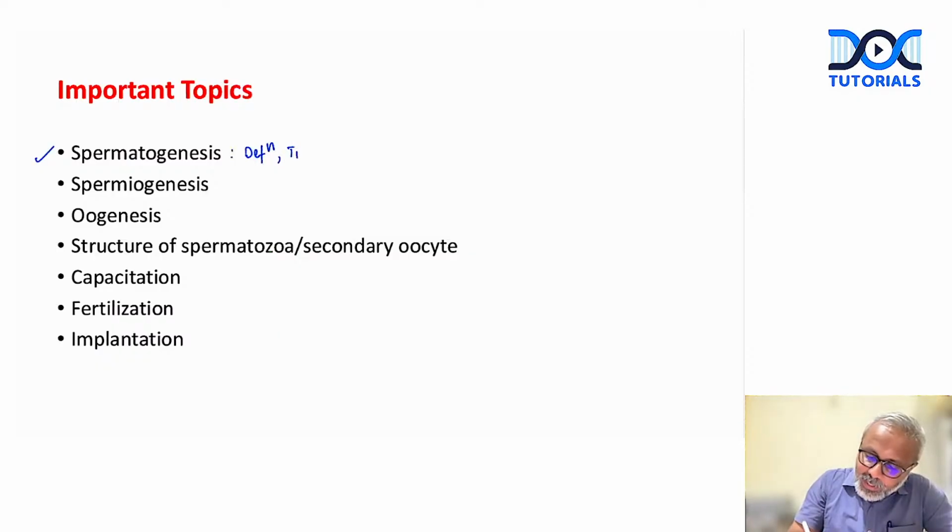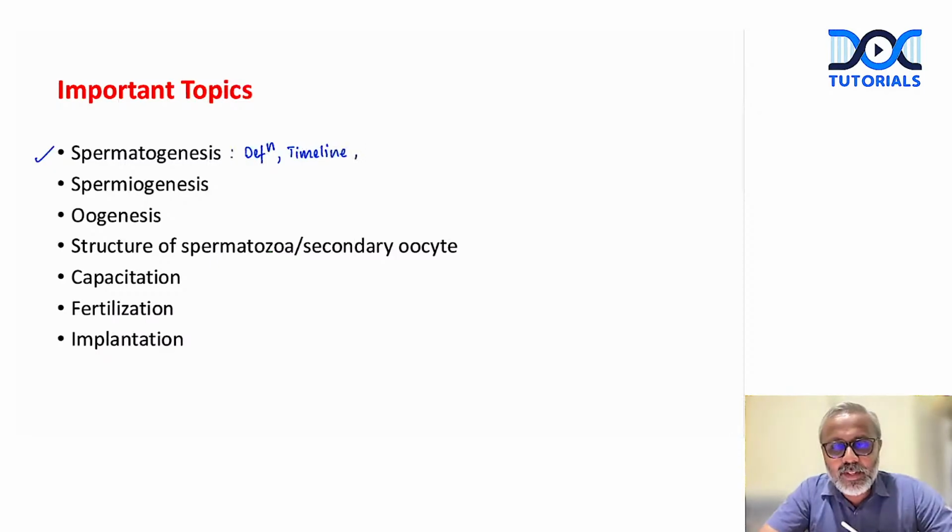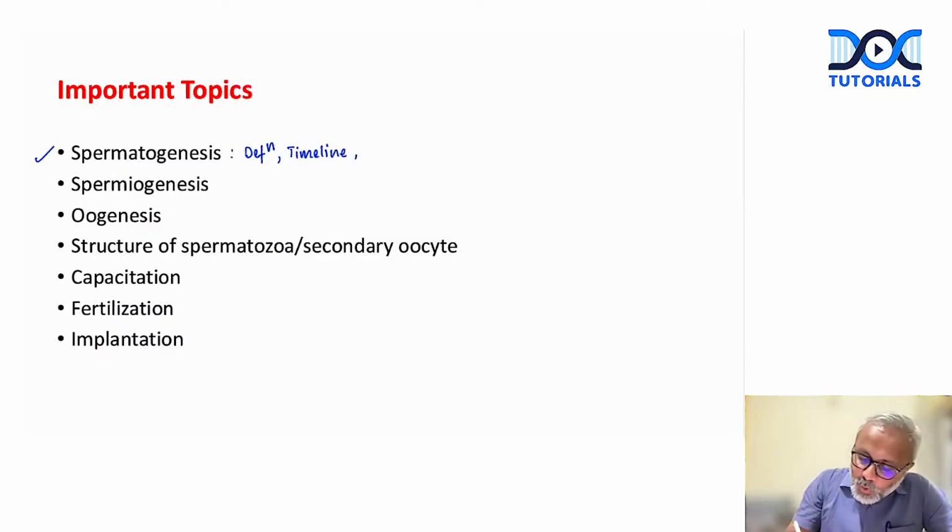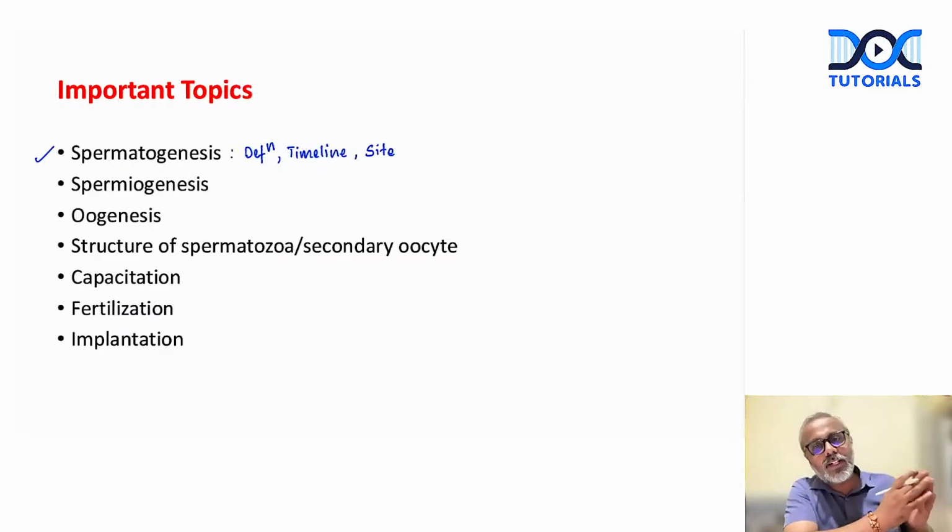Then the timeline, when exactly spermatogenesis begins. Then the site where it occurs, for example, the seminiferous tubule of the testis.